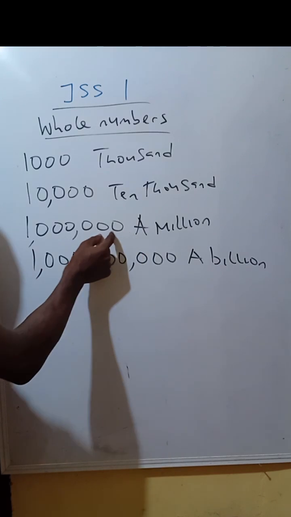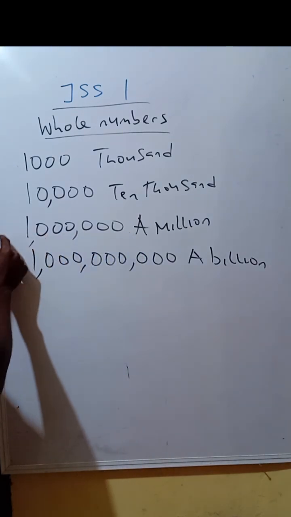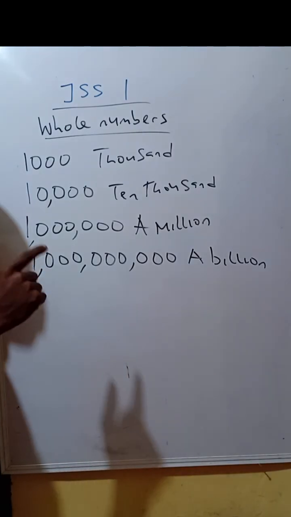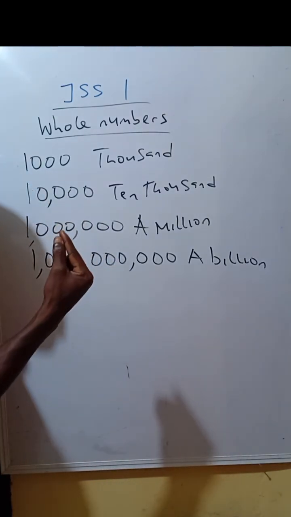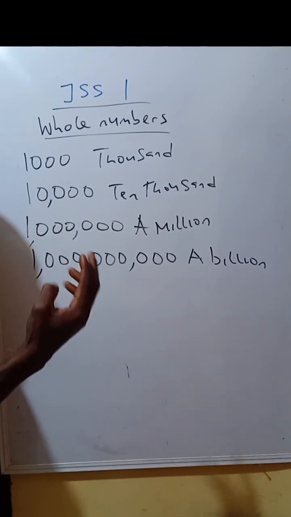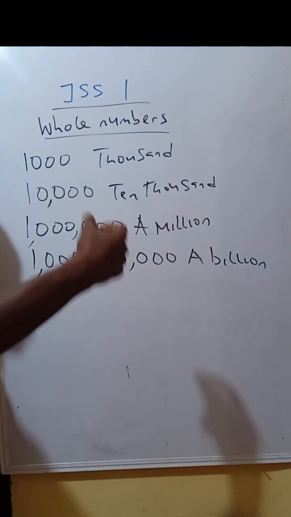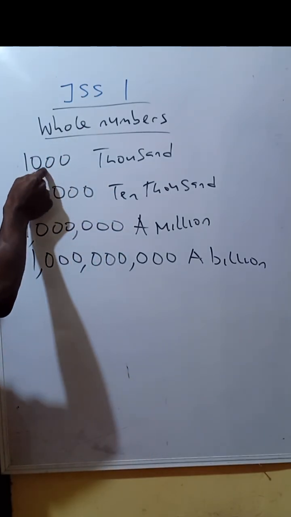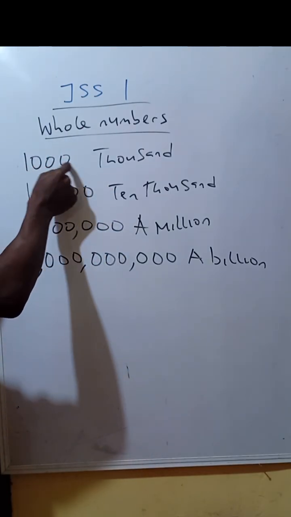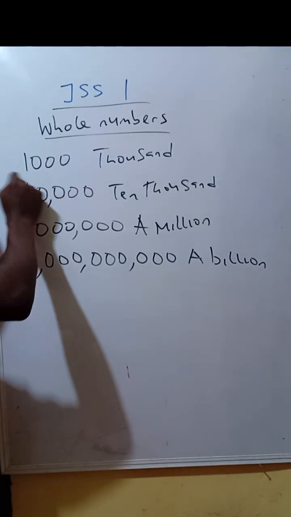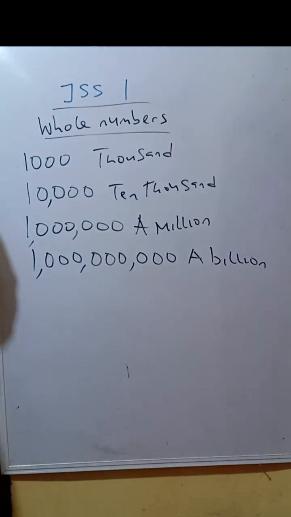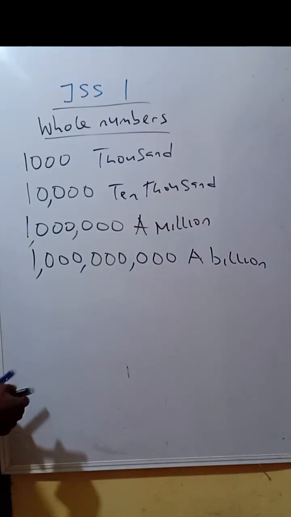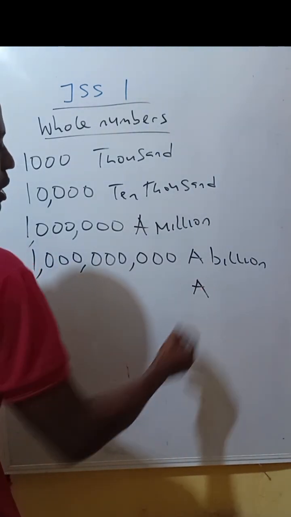Digit will mean the numbers that make up this whole number, because not every whole number contains one number. Some whole numbers contain more than one number. We now use digits so that we can differentiate it from the whole number. This digit here makes up this whole number, 1,000. Then after a billion, you can have 10 billion, you can have 100 billion. Then significantly, we have a trillion.